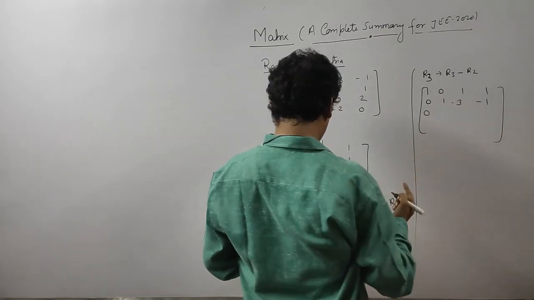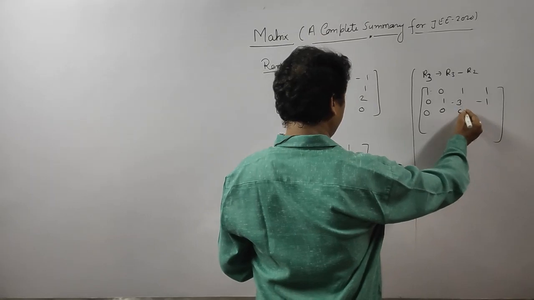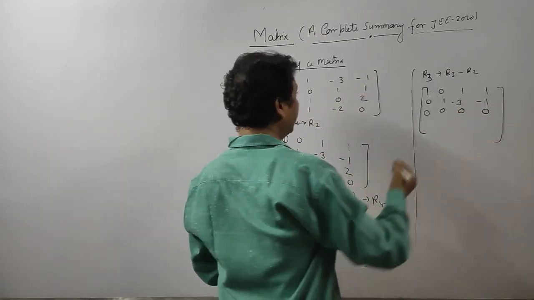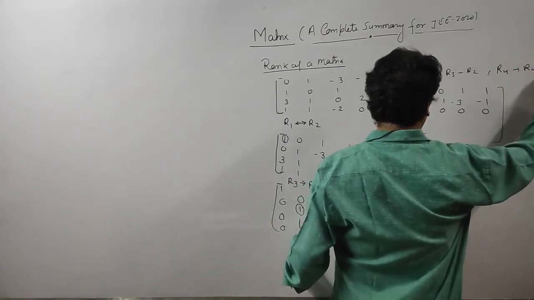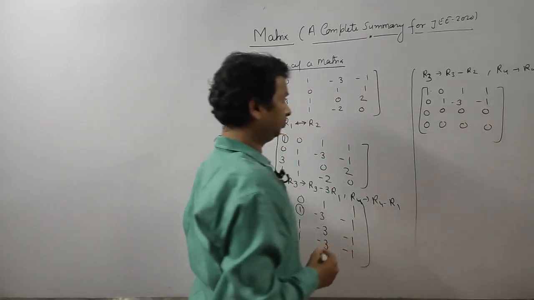So 1, -1, 0, -3, 0, -1, -1, 0. Now how do we make this entry 0? R4 changes to R4 minus R2. That is also 0 0 0 0.